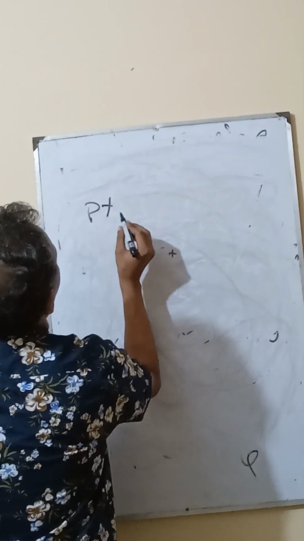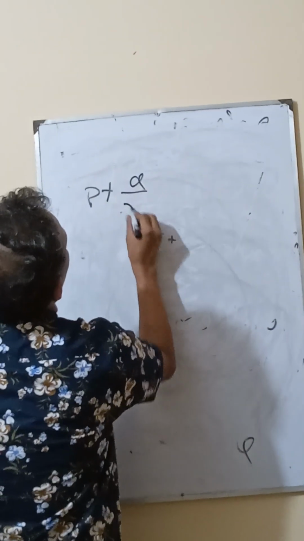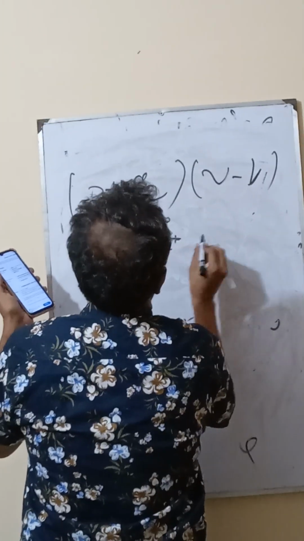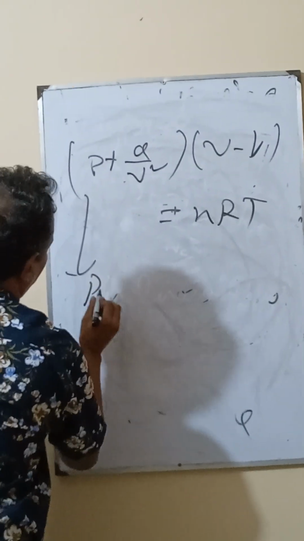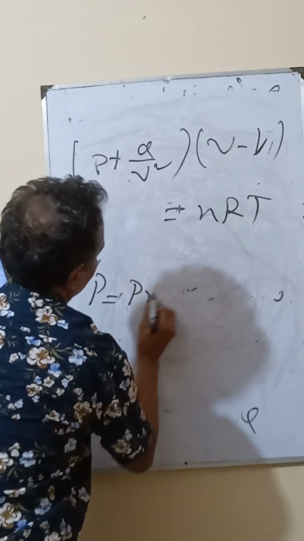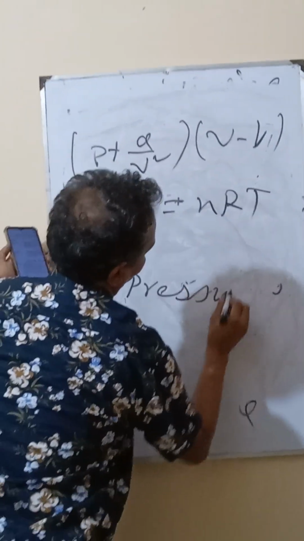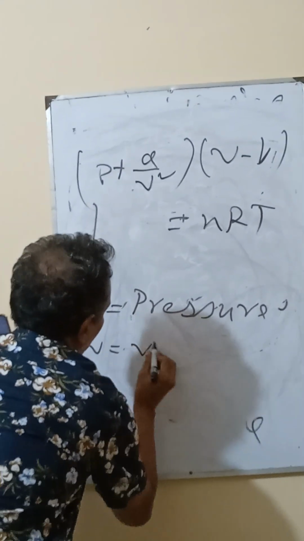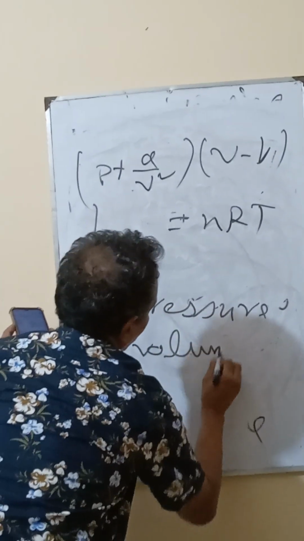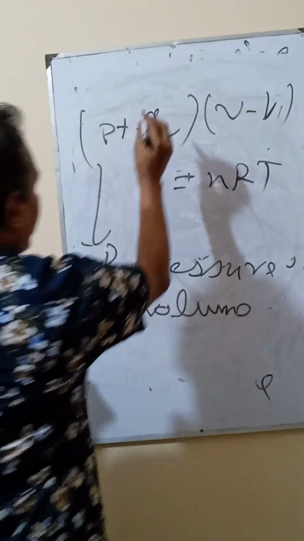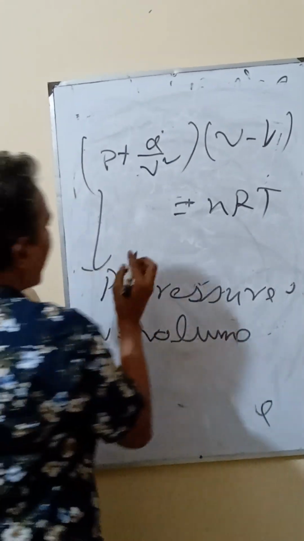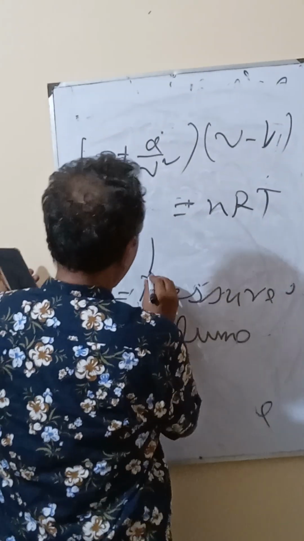Van der Waals force is (P + a/V²)(V − b) = nRT. P is pressure. V is volume. And then a: what is a?